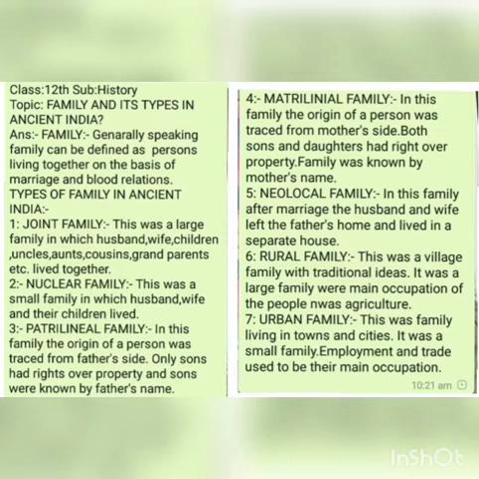Number four is matrilineal family. In a matrilineal family, the origin of a person was traced from the mother's side, and with the name of the son or daughter, the name of the mother was written, not the name of the father. And in this type of family, both sons and daughters had rights over the property. So this is matrilineal family.